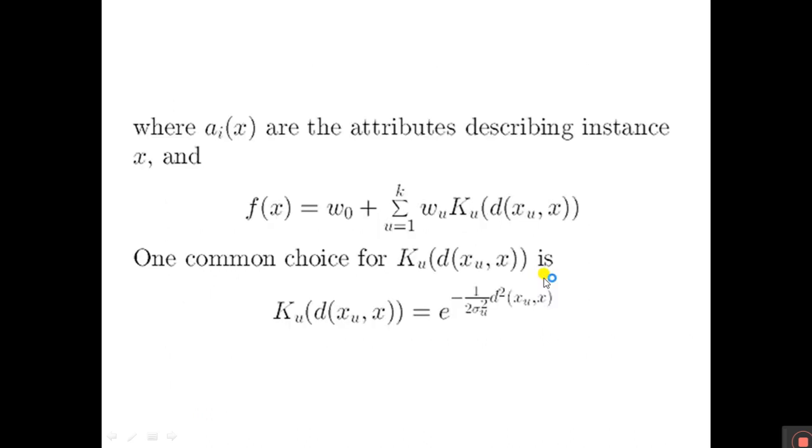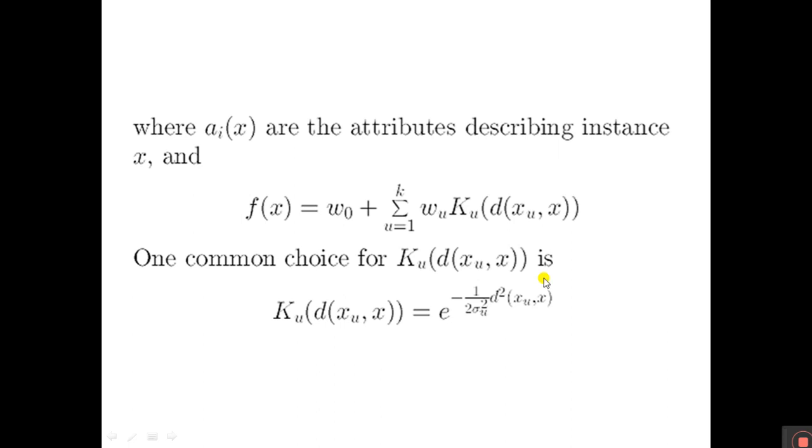So in this approach, the learned hypothesis is a function of the form given here: f of x equal to w naught plus summation of u equal to 1 to k of w u K u of d of x u comma x.